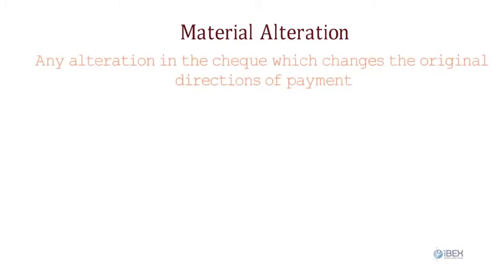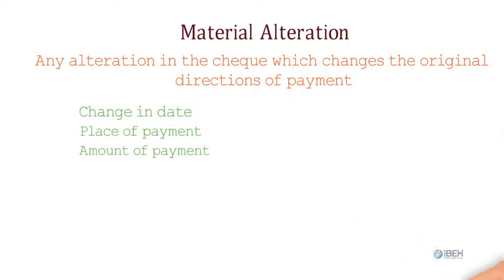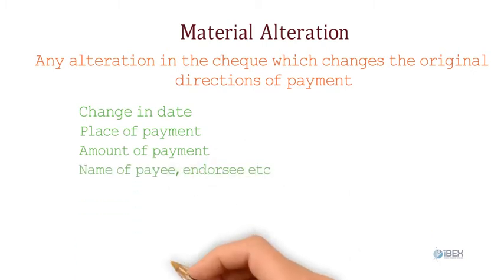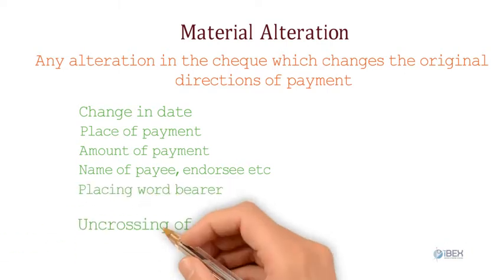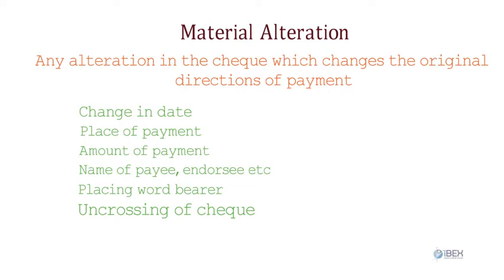Material alteration. Any alteration in the check which changes the original directions of payment is called material alteration, like: 1. Change in date. 2. Place of payment. 3. Amount of payment. 4. Name of payee, endorsee etc. 5. Placing word bearer. 6. Uncrossing of check. Any material alteration renders the instrument invalid and void, as such changes shall be confirmed by the maker of the check under his full signatures.